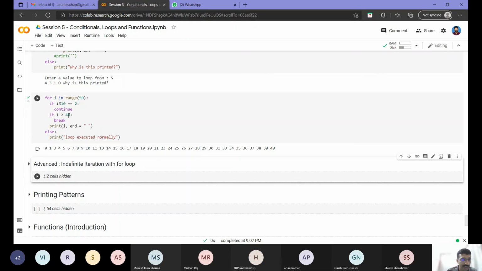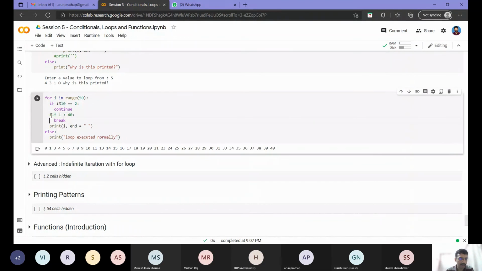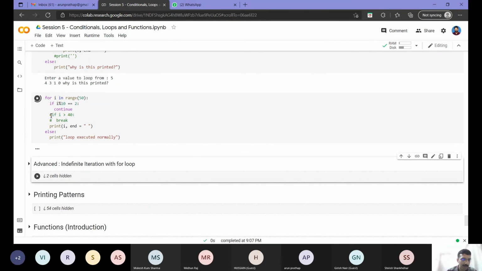Then if i greater than 40, I have put a break. So at that point, when it goes past 40, it will exit the loop. Then it will not go to the else because, as I told earlier, if it breaks in between, it will not go to the else condition. Now suppose I comment out that break; then you can see it will go till 49 and show me the message loop executed successfully.